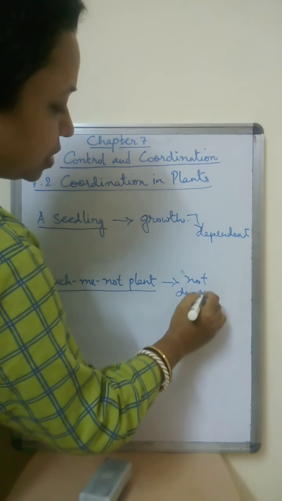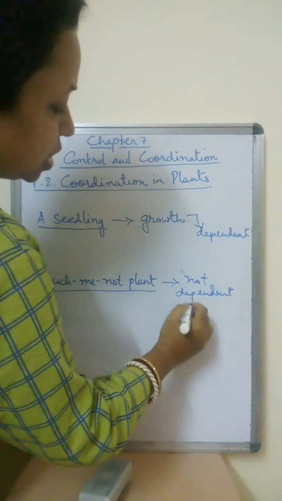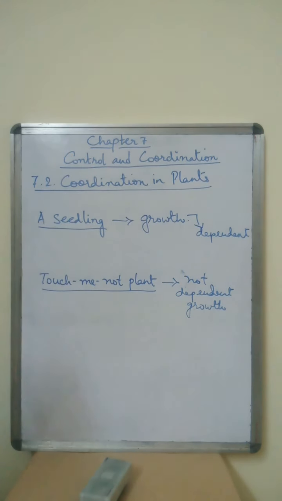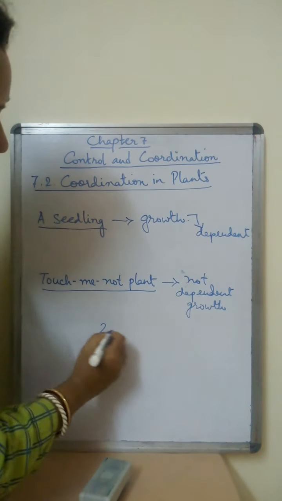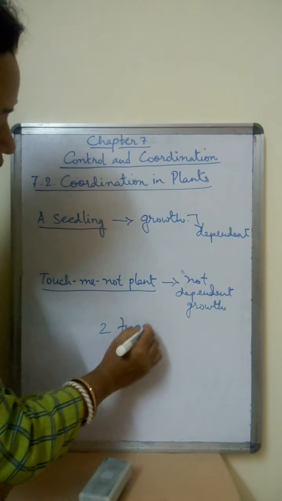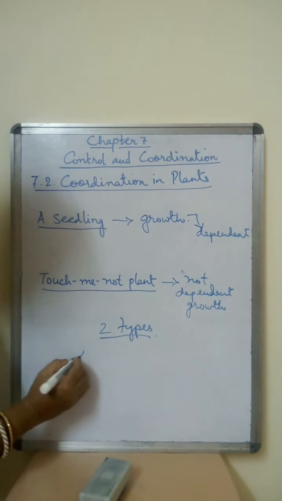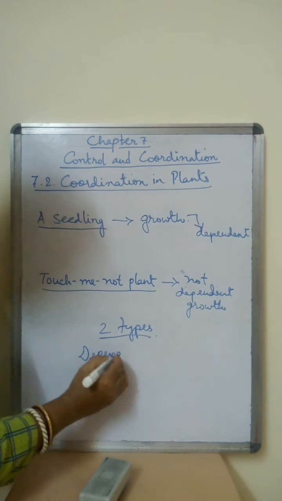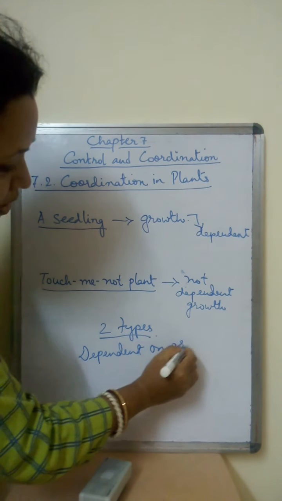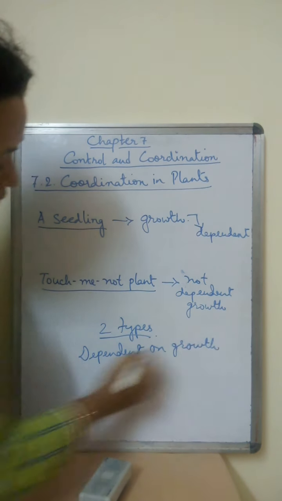So the movements of plants are divided into two types. What are the two types? One is dependent on growth and the other is independent of growth.